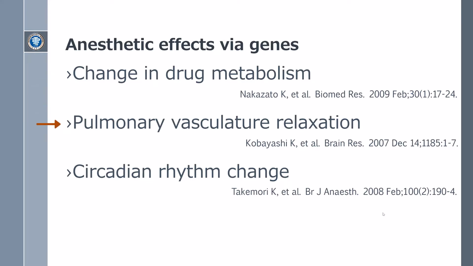Genes related to the constriction and relaxation of the pulmonary vasculature were expressed simultaneously with inhalation anesthetics. Also, with inhalational anesthetics, we found alterations in circadian rhythm via changes in expression of circadian genes.